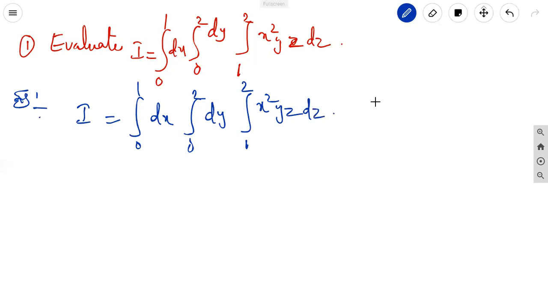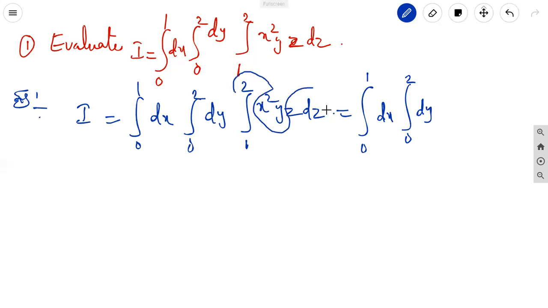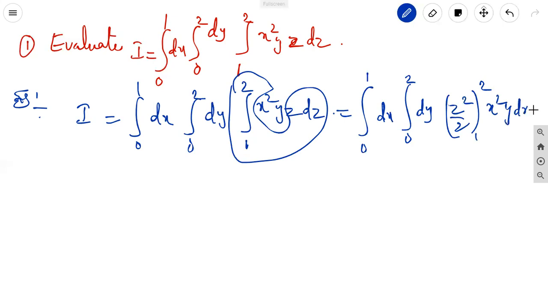That is equal to integral 0 to 1 dx, integral 0 to 2 dy. Now we integrate with respect to z. The integral of z is z square by 2, limits from 1 to 2, times x square y dx dy, already given here.